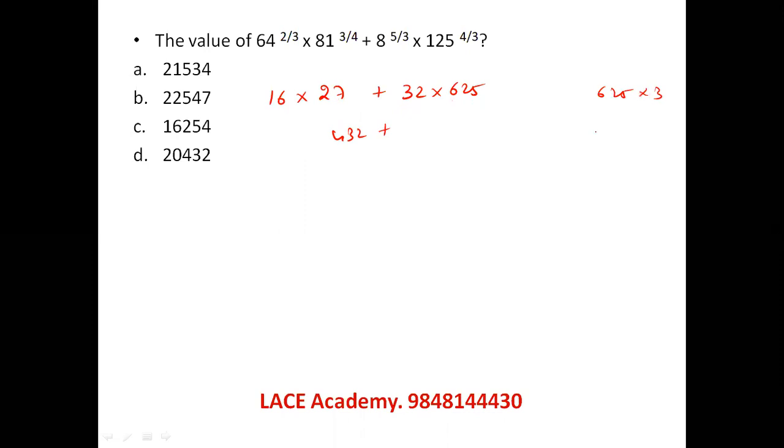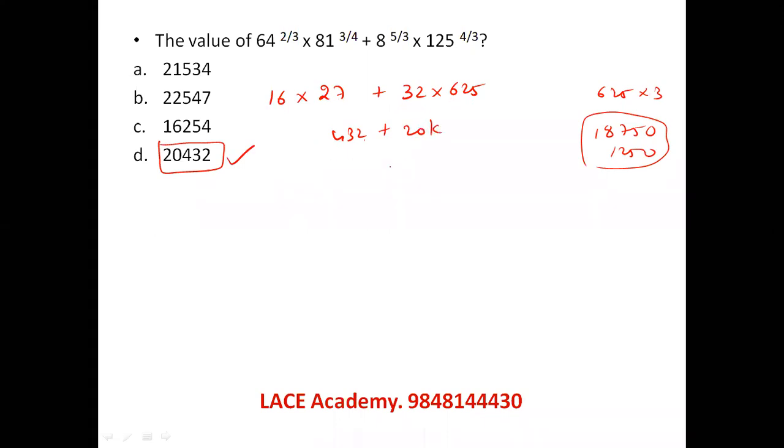625 into 3, if you take, it is 1875. 18750 plus 1250, so 20,000. 20,000 plus 432 exactly becomes 20,432. Perfect, right? So 20,432 is your answer. Let's see the next question.